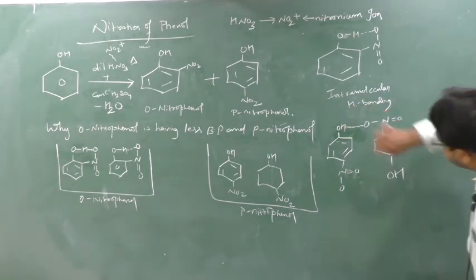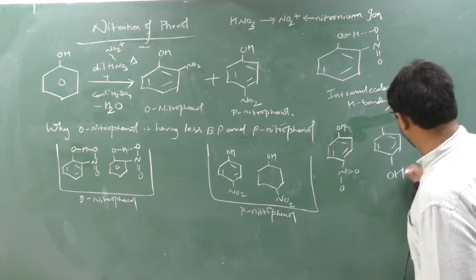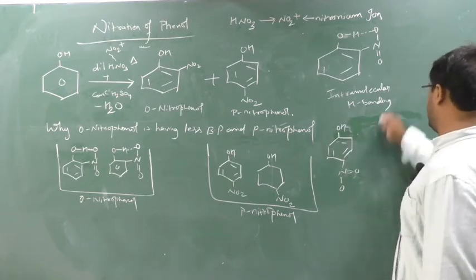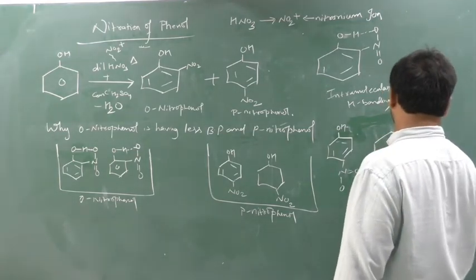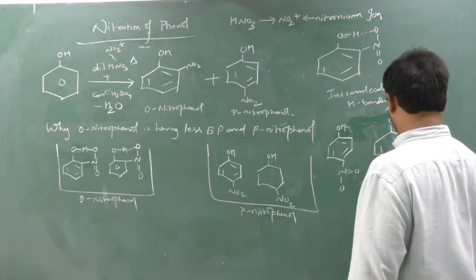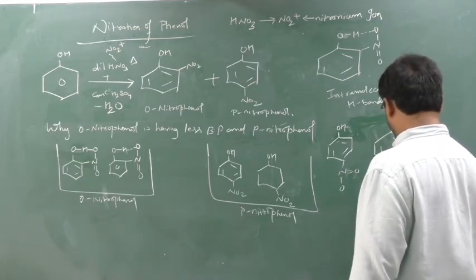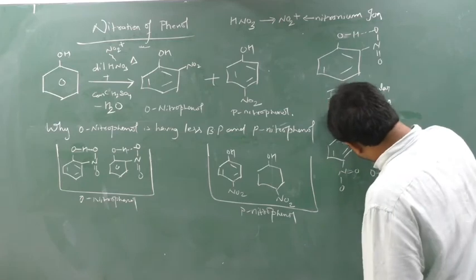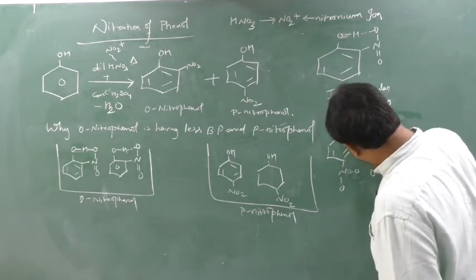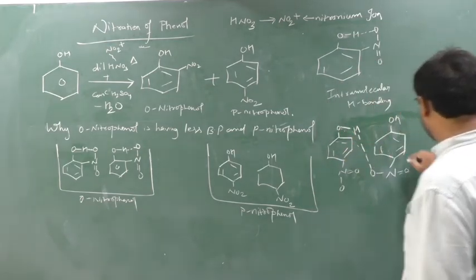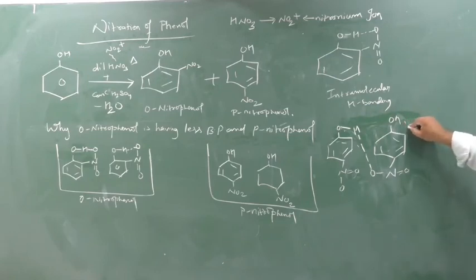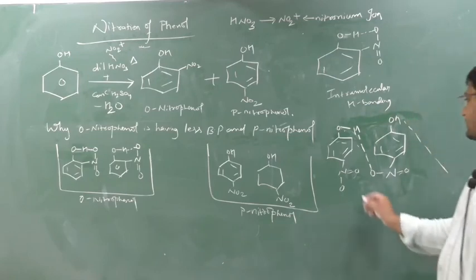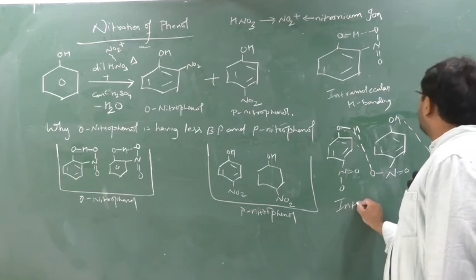There is hydrogen bonding between these two. Or if you are not understanding, no problem. Another molecule of P-nitrophenol I will take. So, there is a bonding. Similarly, some other bonding also will be there. So, what is observed? It is intermolecular hydrogen bonding.